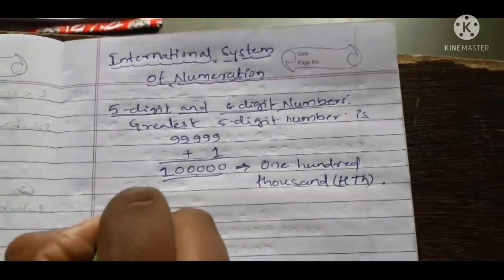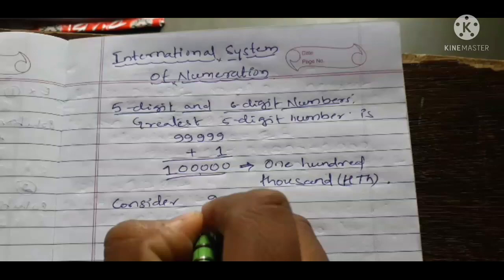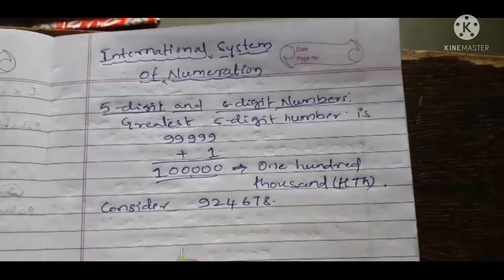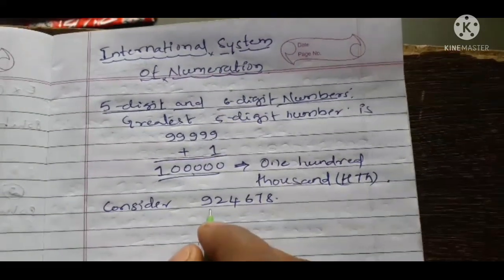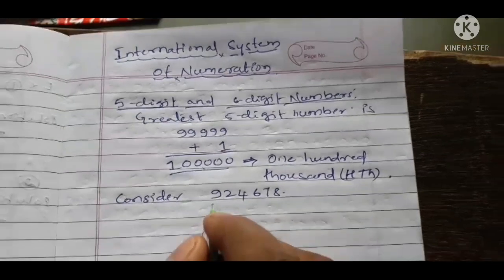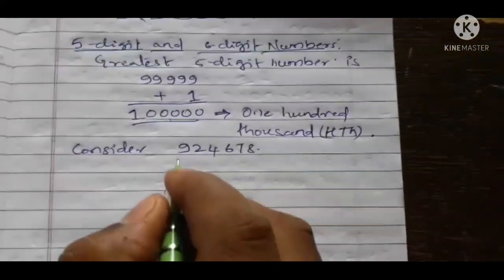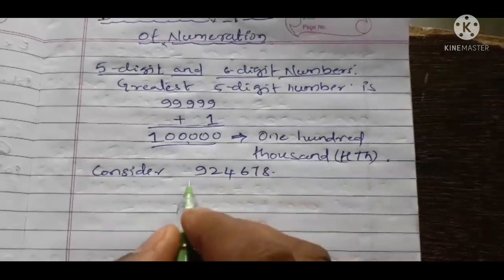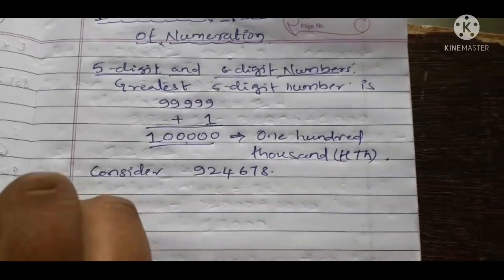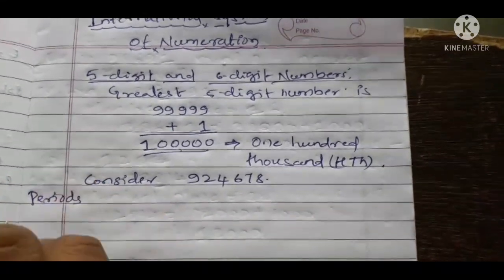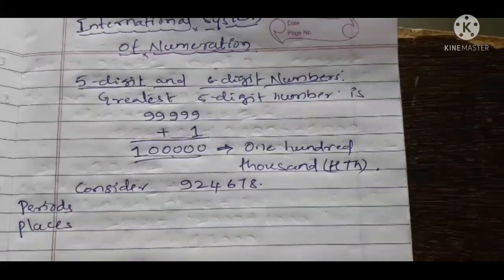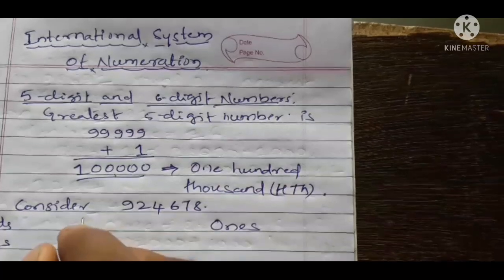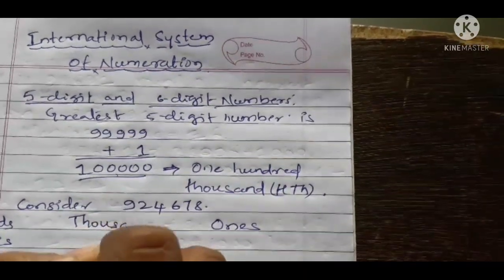Consider one example, 924,678. This number is grouped into periods and places. What are the periods here? The periods are ones and thousands.